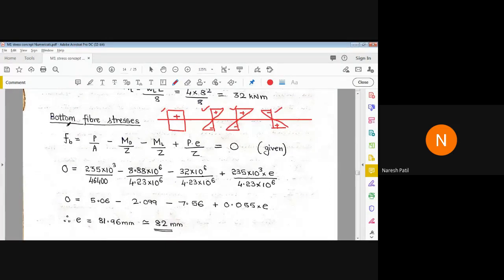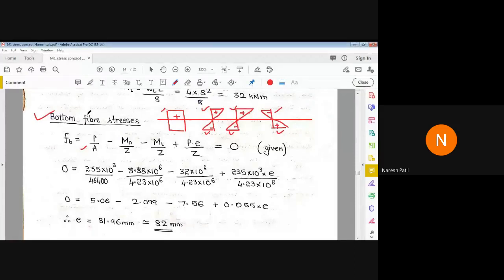Here I have selected the bottom fiber stresses only. Why have I selected only bottom fiber stresses? Okay, I'll come to that. You can see this is P by A, minus, for bottom fiber stress, MD by Z, minus ML by Z, plus P e by Z, equal to 0. Can anyone answer, why have I taken only bottom fiber stresses?